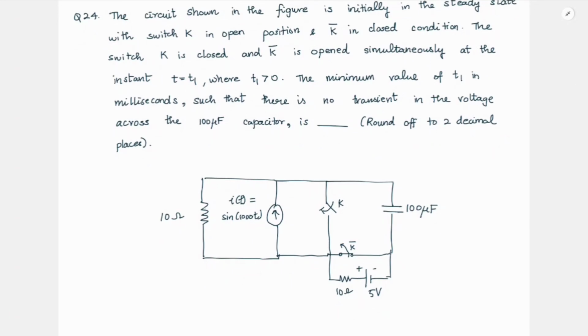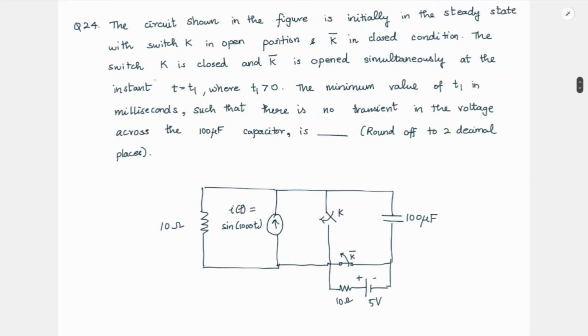So this current source with resistor and 100 microfarad capacitor forms one network, and here there is another network. Now what happens? The switch K is closed and K bar is open simultaneously. So now they're closing this K and opening this one. Now this forms one loop and this is another loop. This R and this I are anyway shorted, so they will not come into picture. So only this loop is of concern.